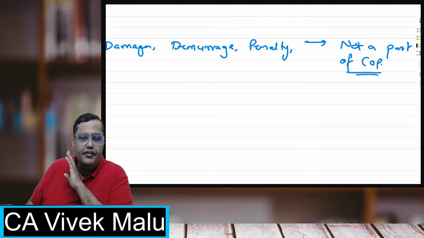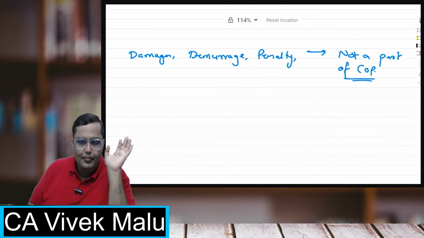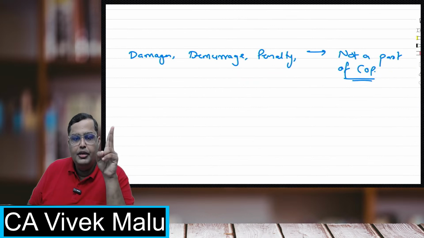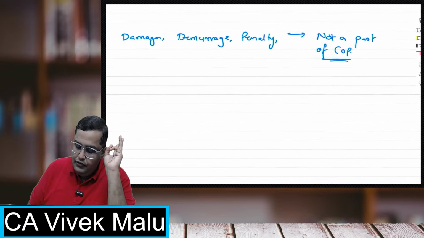They are never considered as the cost of production, never included in the cost of the materials. So remember that, students.